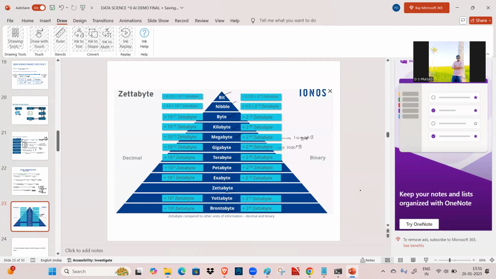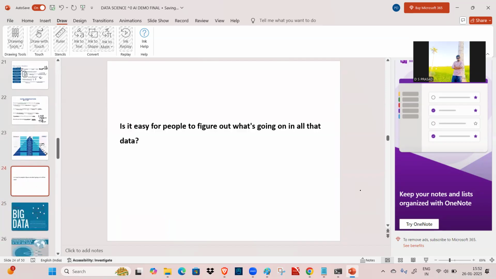So giga means 10 power 6, tera means 10 power 9, peta means 10 power 12, exa means 10 power 15, zeta means 10 power 18, yotta means 10 power 21, and brontobyte means 10 power 24. So this is the highest measurement of data. We always measure data in the form of bytes only. Okay, so that is the thing.